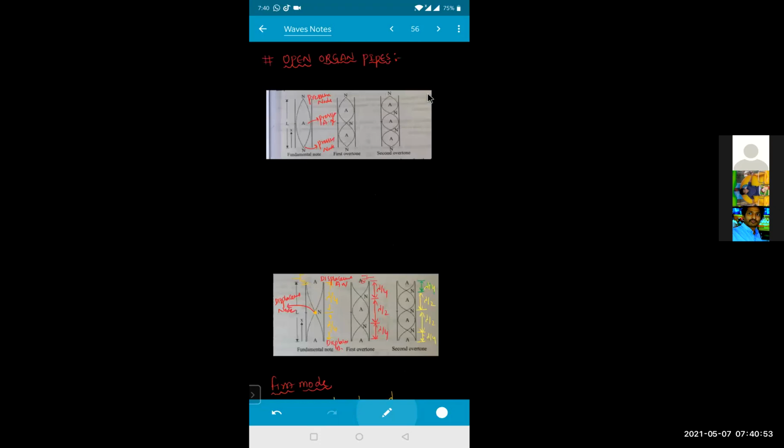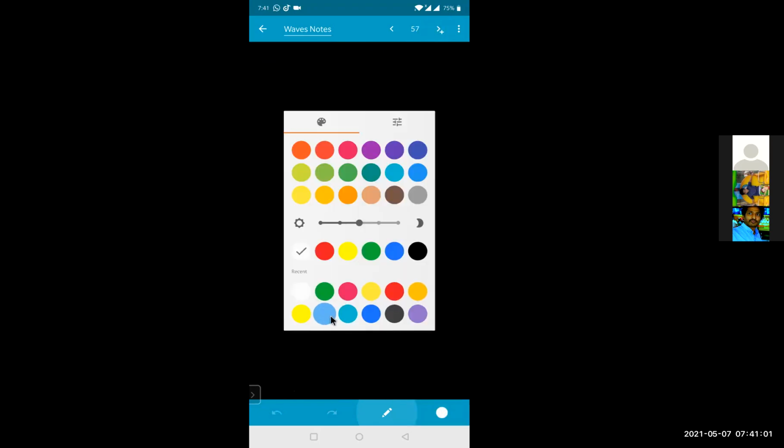So that was about the closed organ pipe, and this was the open organ pipe. Now see, there is a small correction in this. That correction we call the end correction.